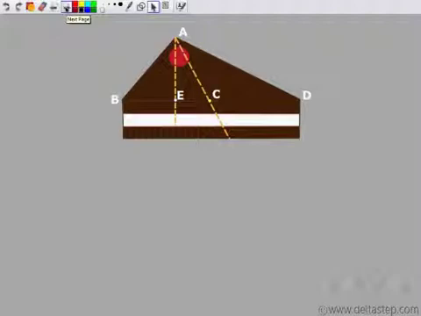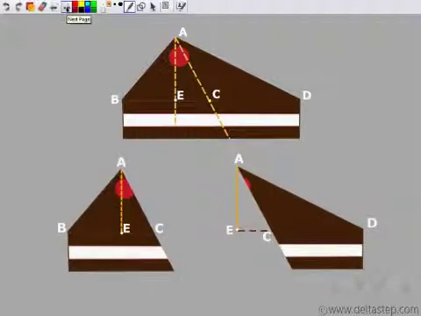He had cut the pastry along this line AC. C is the midpoint of BD. So he had cut this pastry along this line, which joins the midpoint to the opposite vertex. And AE is the perpendicular from this point. So AE is a perpendicular, or you can say AE is the height. Now, to convince them that both of the parts were equal, he finds the area of these two parts.